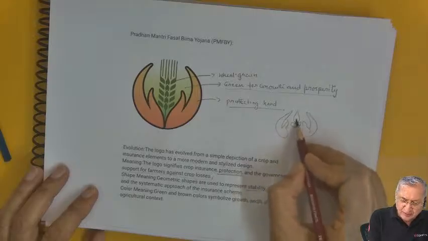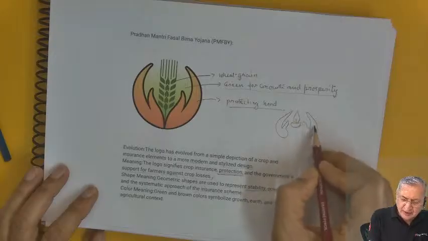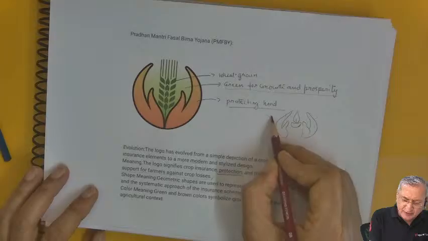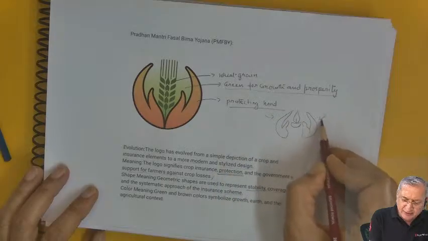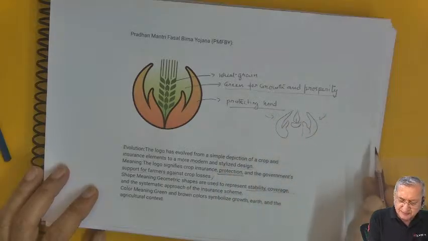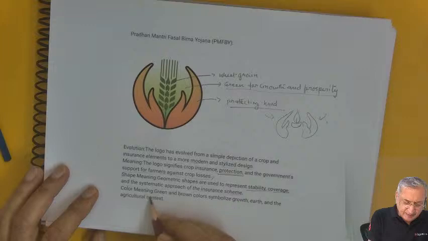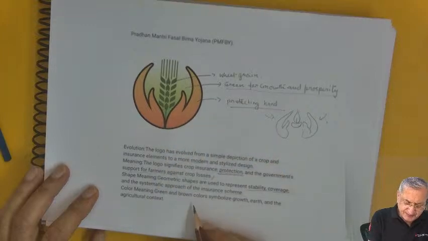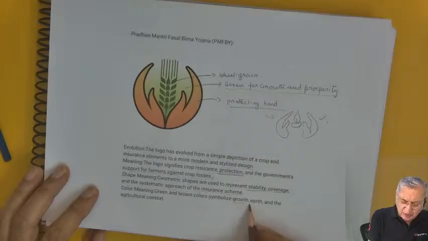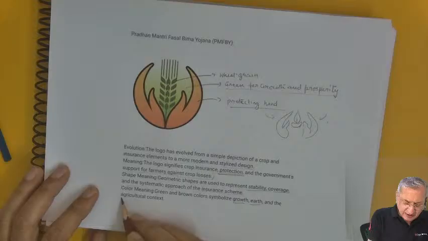So life is symbolized by a burning lamp and the protection is from the wind and waves. Here the color meaning is green and orangish brown, symbolizing growth, earth, brown is for earth, and the agricultural context, that is the green.